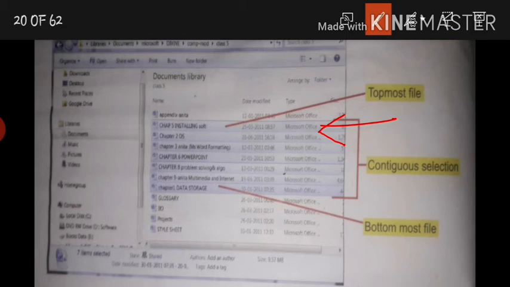Once the block is selected, you can move those files from one drive to another drive, you can rename those files, and you can copy those files from one folder to another folder.